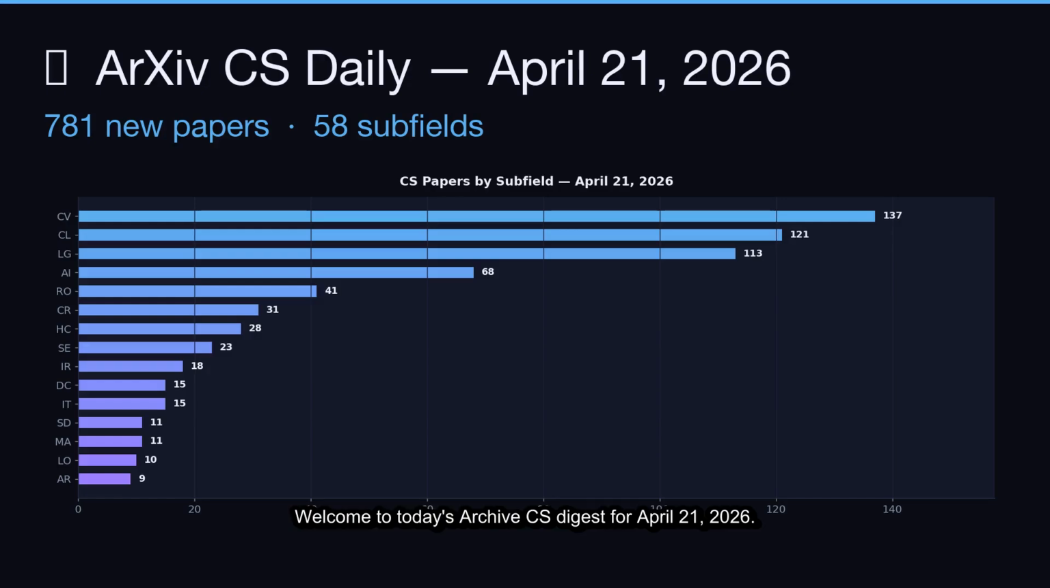Welcome to today's ArXiv CS Digest for April 21st, 2026. We received 781 new computer science papers today across 58 subfields. Let's dive into the top picks.